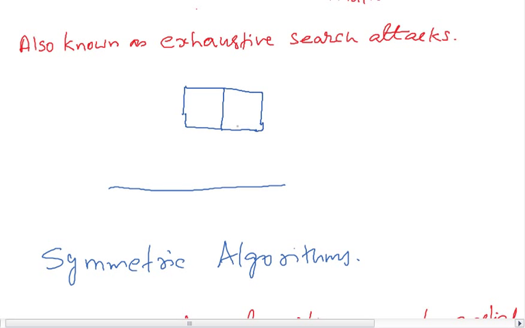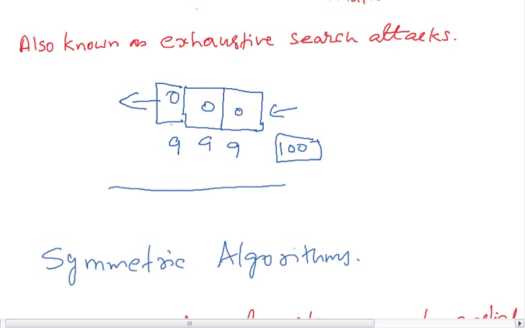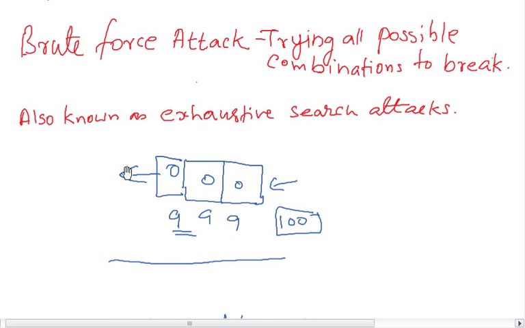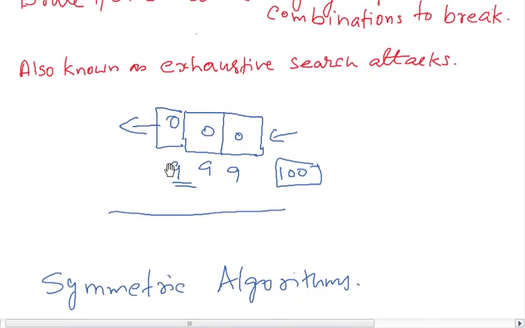Exhaustive search attack. Remember the suitcase with a number key lock. If there are two digits, you try 00 up to 99, that is 100 tries, and you can break it. If it is 000, with one more 0, it is 1000 tries. So as the key size increases, you will have difficulties. The exhaustive search attack is trying all the possibilities to break the code. That is what is known as a brute force attack.